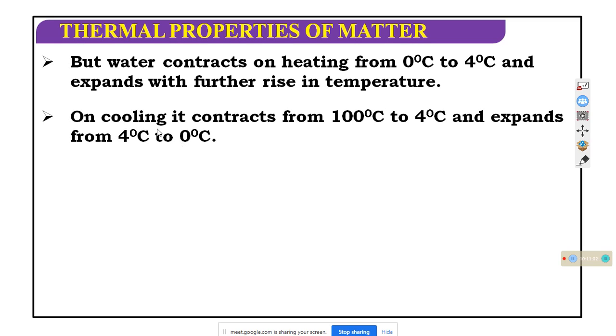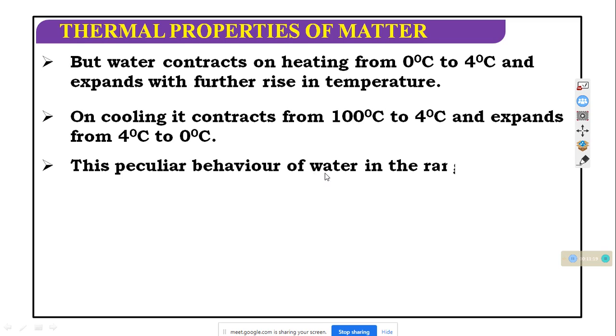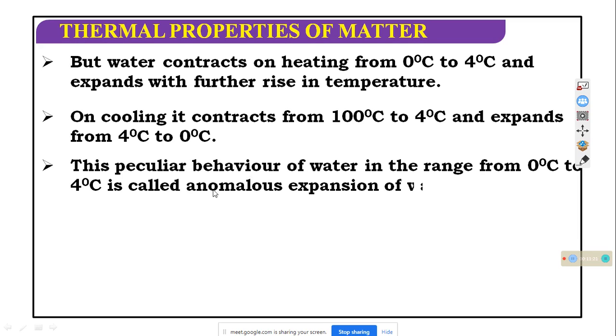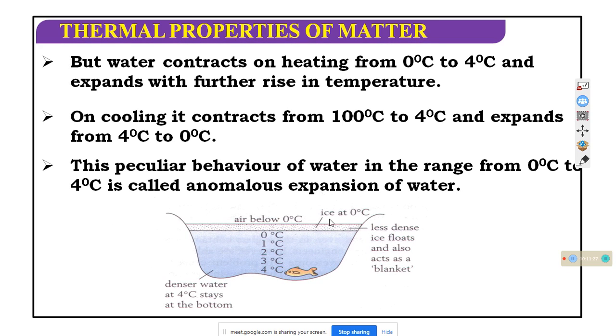On cooling, it contracts from 100 to 0 degree C, and expands from 4 degree to 0 degree C. This peculiar behavior of water in the range 0 to 4 degree C is called the anomalous expansion of water. Okay?